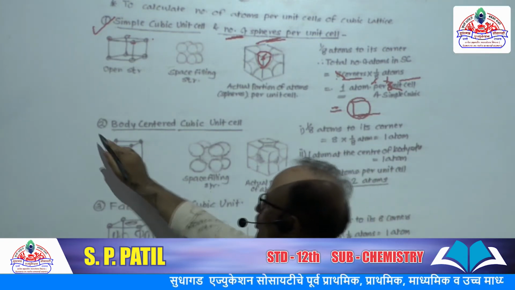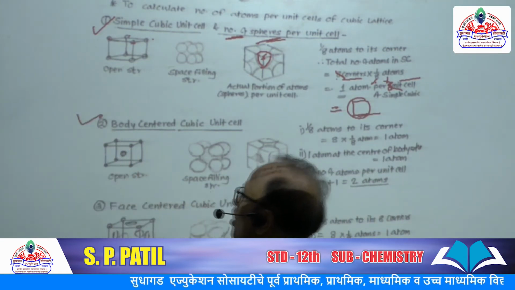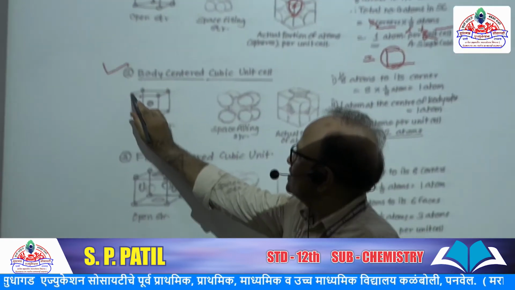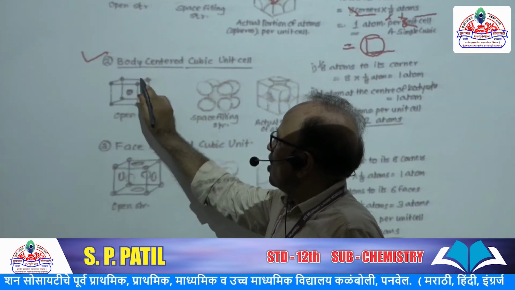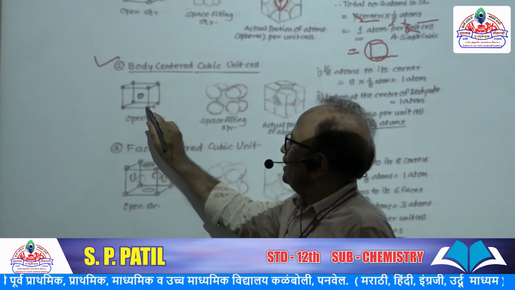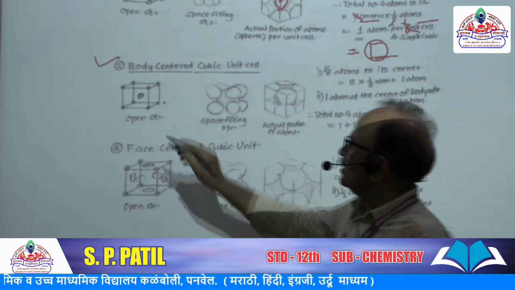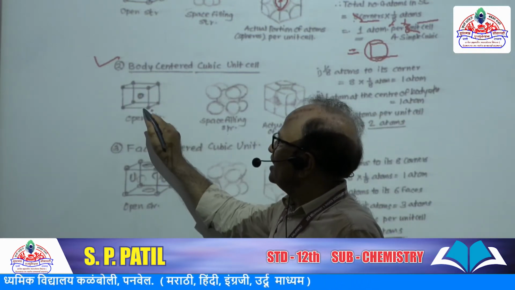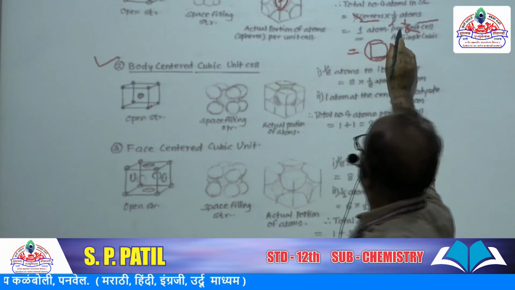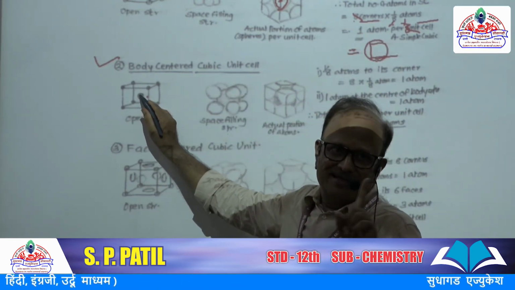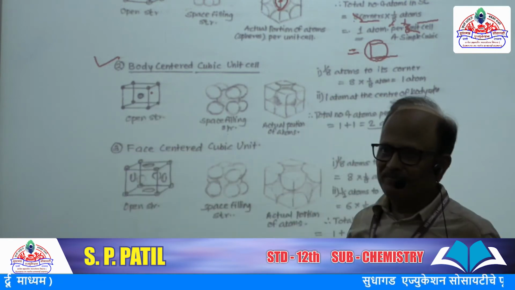Okay, now the next is body centered. Body centered has 8 corners, and at each corner an atom is present with 1/8 part, and at the center of the body there is one atom again present.